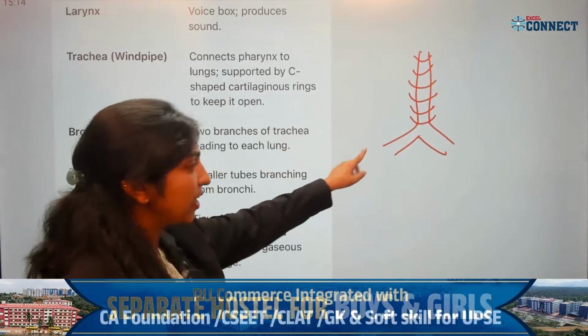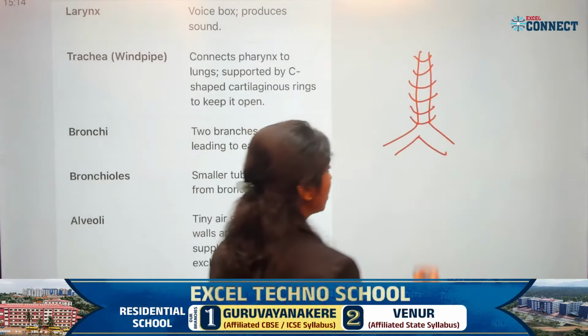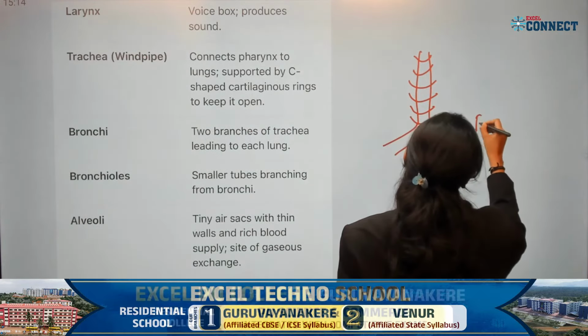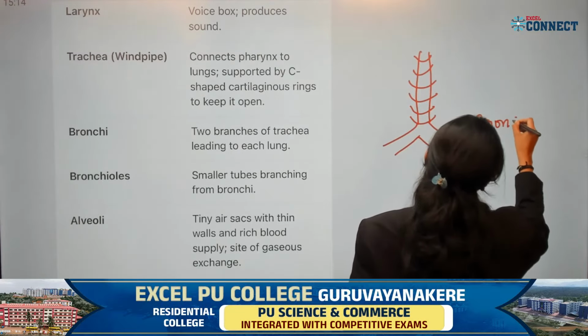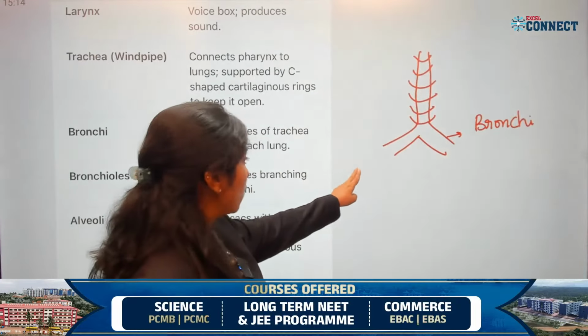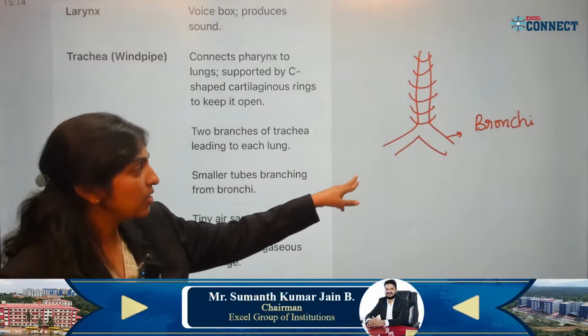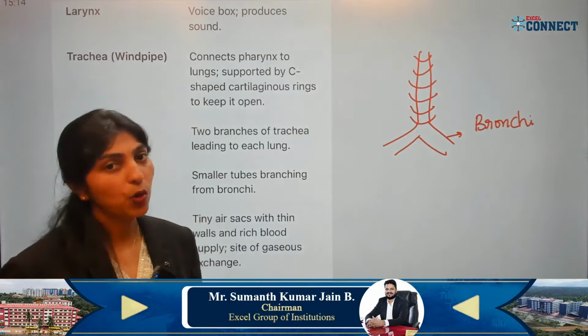First, the trachea divides into two branches, which are called bronchi. We have the branch of the trachea which will lead into the lungs, and you call that branch the bronchi.